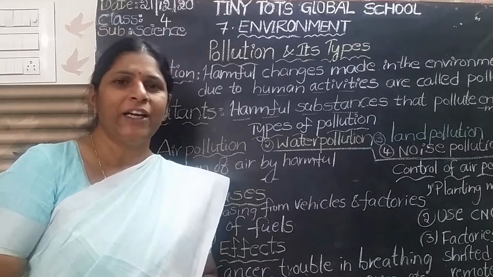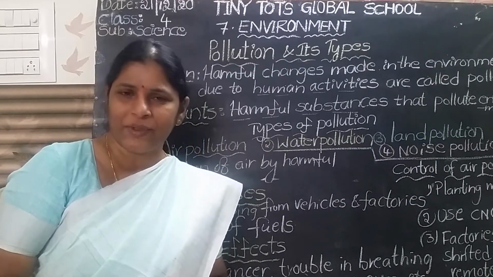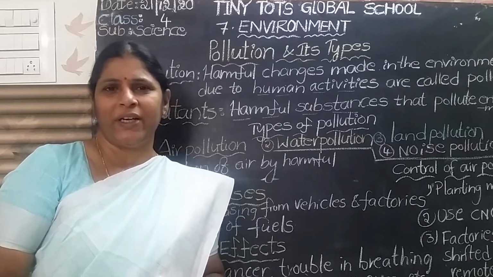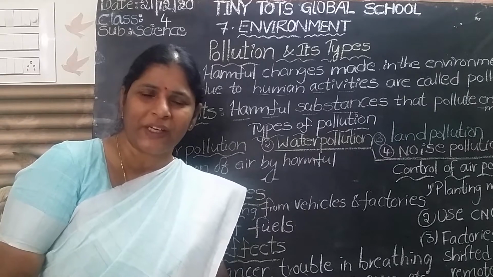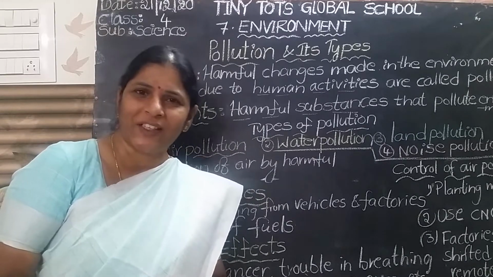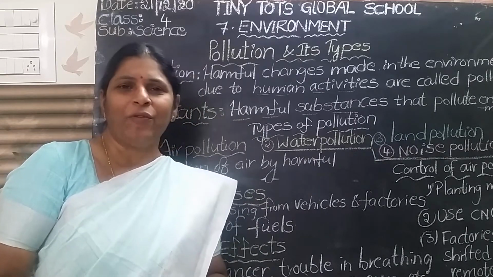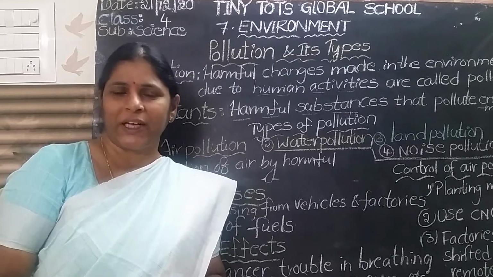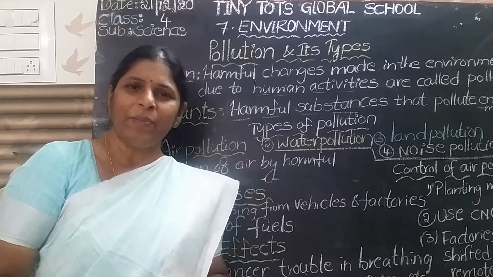Okay, now already we know that air is a mixture of several gases, of which nitrogen is 78% of the atmosphere, oxygen is 21%, and 1% is other gases like carbon dioxide, water vapor, dust particles, smoke, and some inert gases.